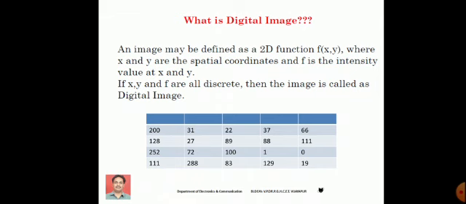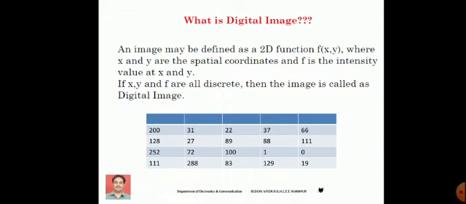An 8-bit image means that to represent each pixel we use totally 8 bits. To represent each pixel intensity we are going to use totally 8 bits. So using 8 bits it is possible to represent 256 gray level values. They are from 0 to 255.